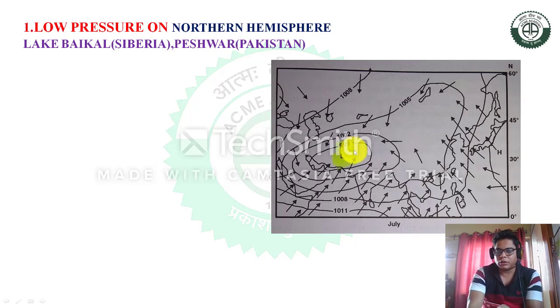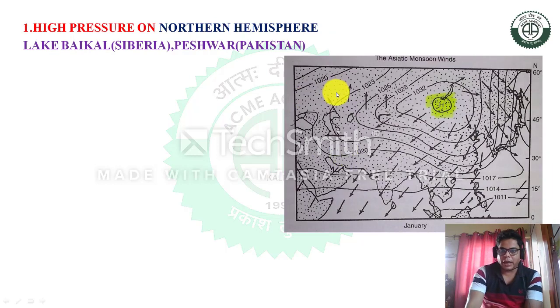After the 22nd September, towards December and January, slowly the Earth's southern hemisphere comes before the sun, and that's why in the southern hemisphere there is a low pressure, and in the landmass there is a high pressure.